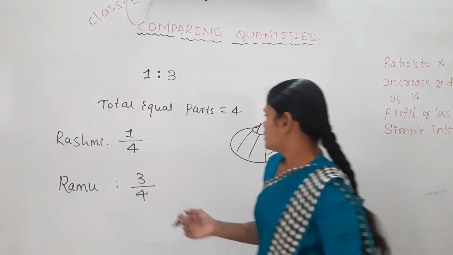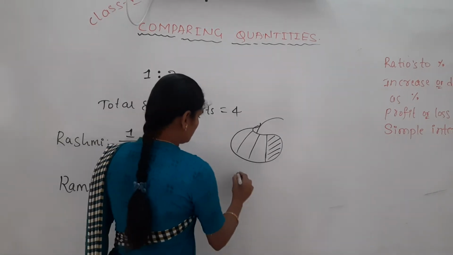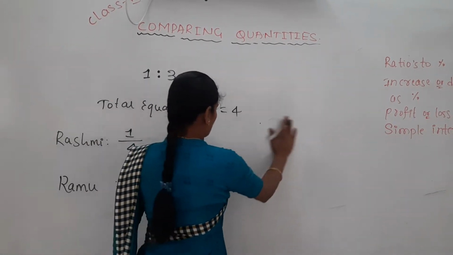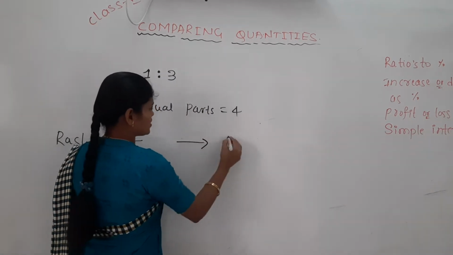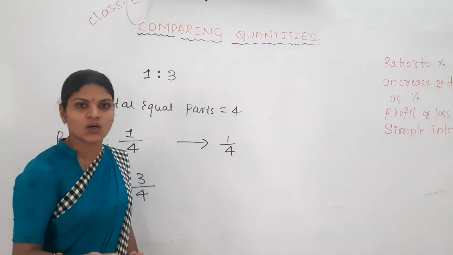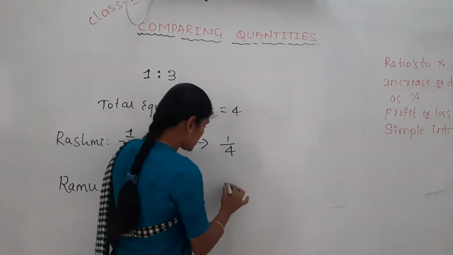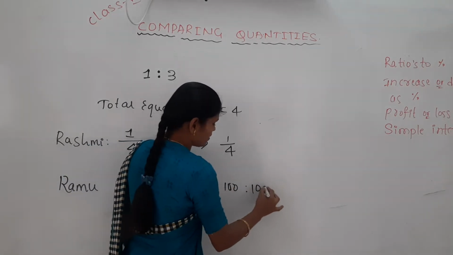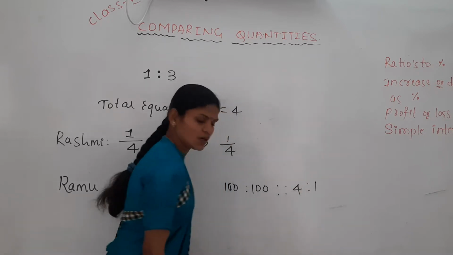So just take 1/4 here. You have to convert 1/4 in terms of percentage. If you want to convert a fraction to percentage, what will you do? Multiply by 100. Out of 100, then out of 4, how much do you have to find?